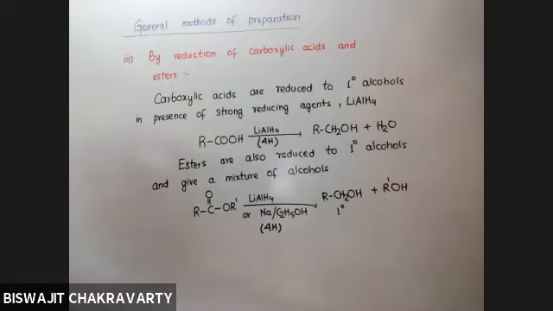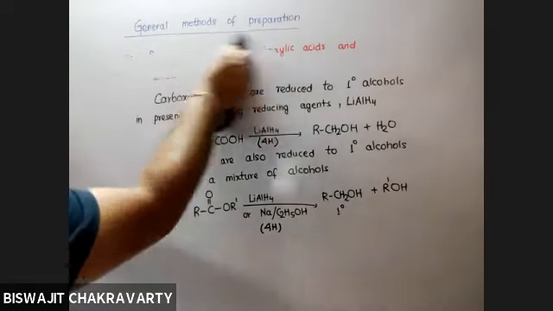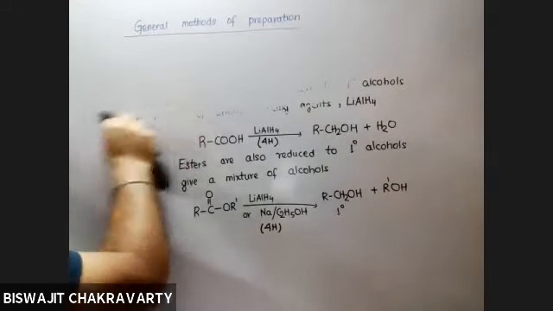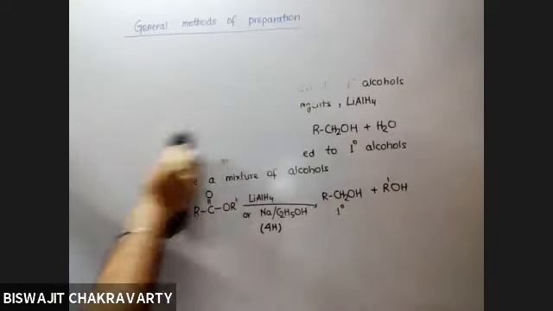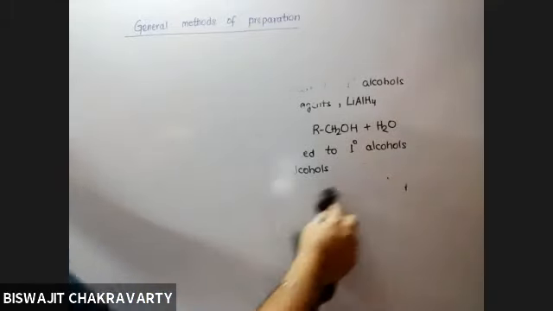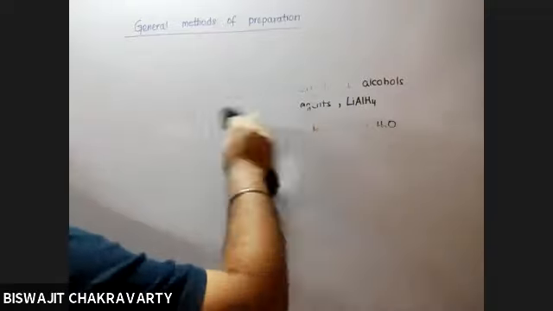So thereafter, we'll move on to the fourth very important reaction. And I request all of you to focus on the reaction. It's not very difficult, but don't miss out any point.